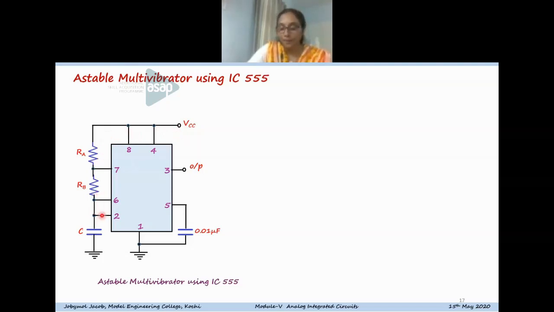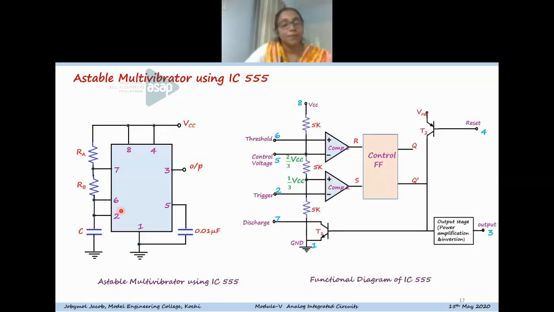You can see that pins 6 and 2 are shorted, and the capacitor voltage is connected to these two pins together. In the functional diagram, you can see that these two pins serve the purpose of applying signals to the comparator inputs. So 6 and 2 are the inputs to the comparators.